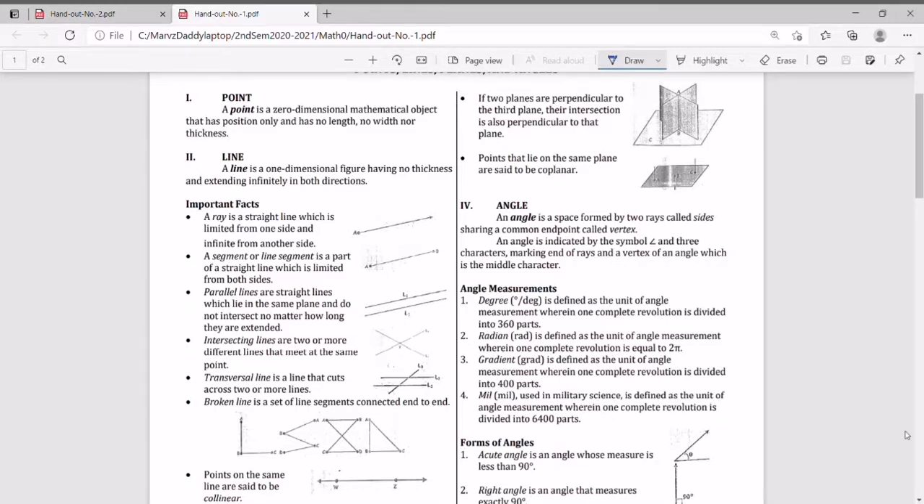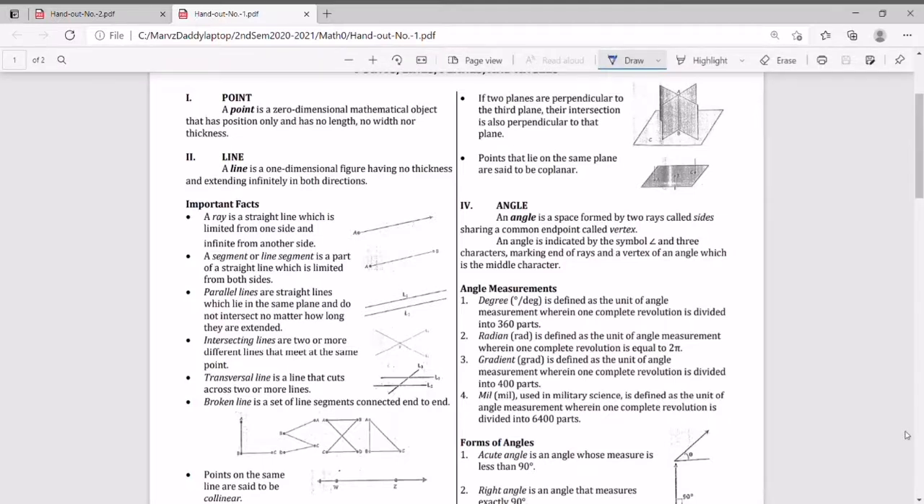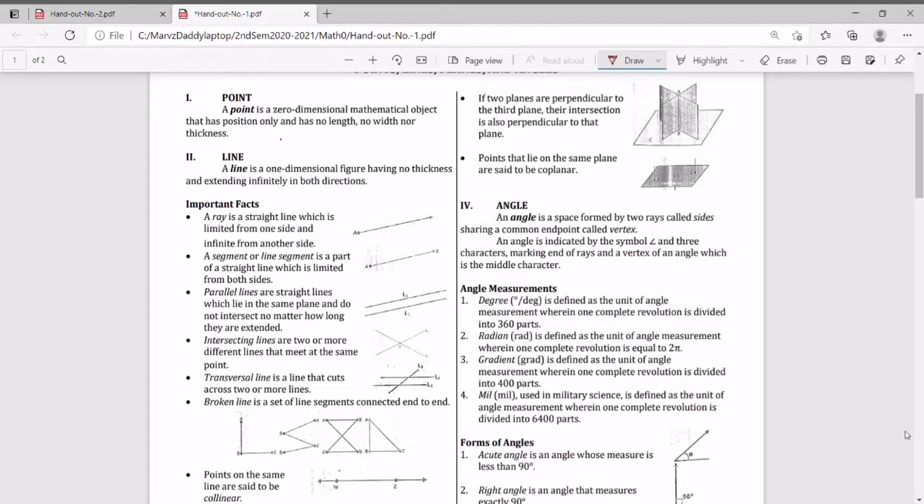A point is a zero-dimensional mathematical object that has position only and has no length, no width, nor thickness. So if we try to illustrate a point, what is a point, right? So that is a point.